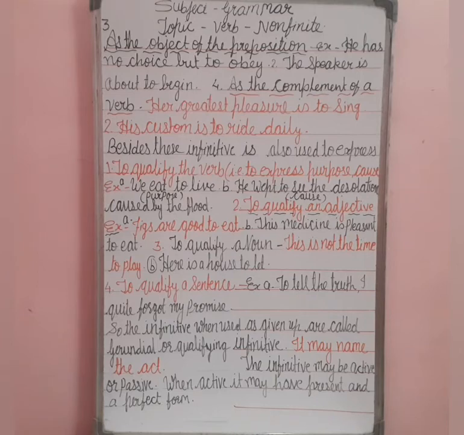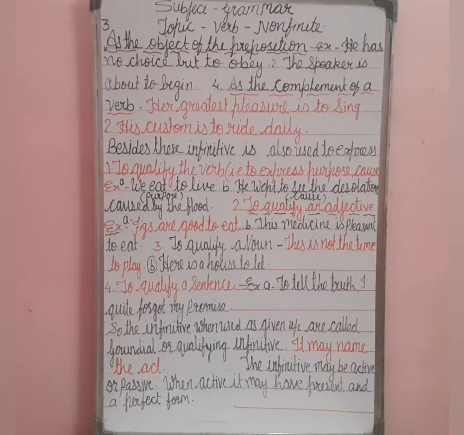Second use, when the infinitive is used to qualify an adjective. For example, figs are good to eat. Here good is working as an adjective. Next example is this medicine is pleasant to eat. My dear students, you know what an adjective is. Adjectives show the speciality of a noun. So here pleasant is an adjective. To is working for pleasant, that is an infinitive.